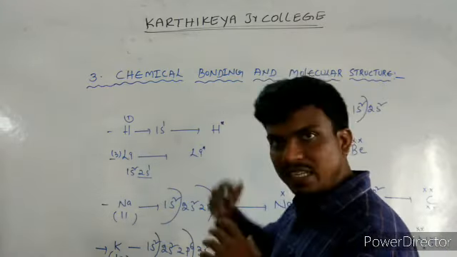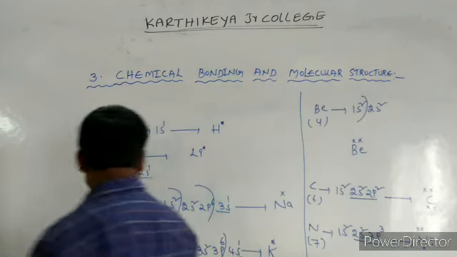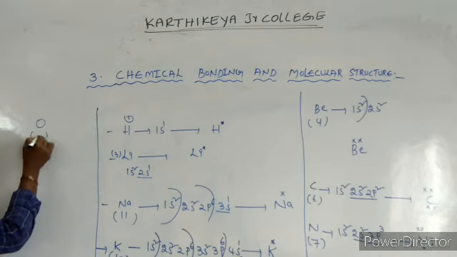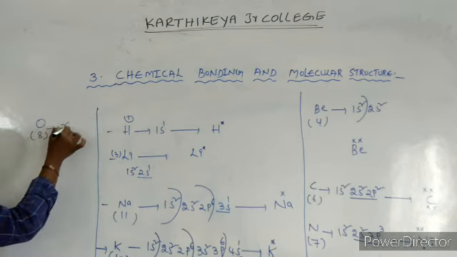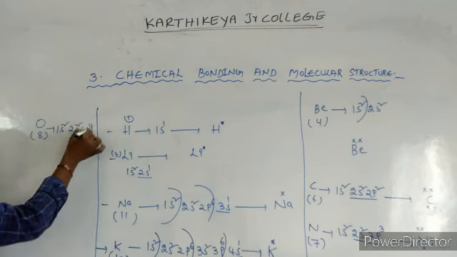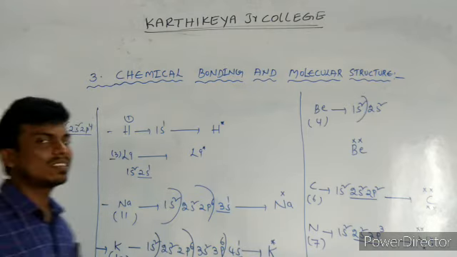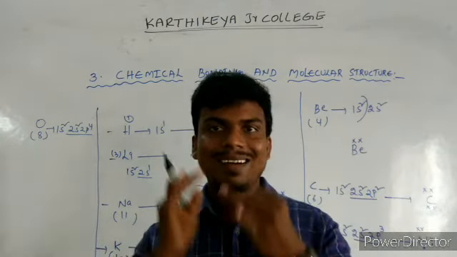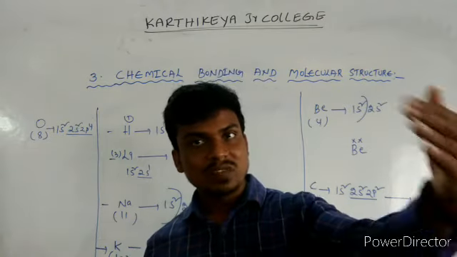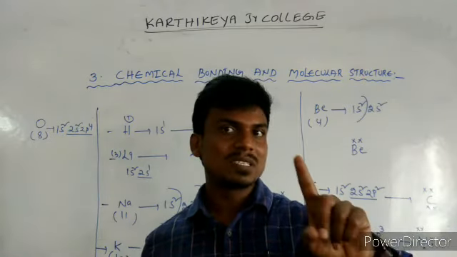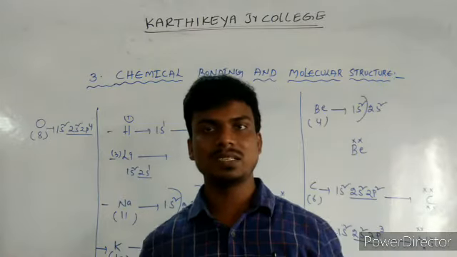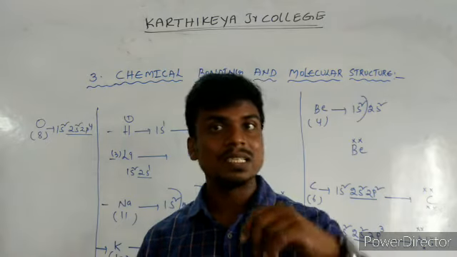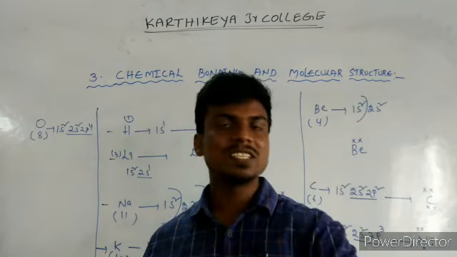Another important example is oxygen. Oxygen has atomic number 8, configuration 1s2, 2s2, 2p4, so it has 6 valence electrons, group 16. In participation, there is loss or gain. Some elements lose electrons from the outermost subshell to get extra stability, and some elements gain electrons to get extra stability. It depends on the nature of the element.